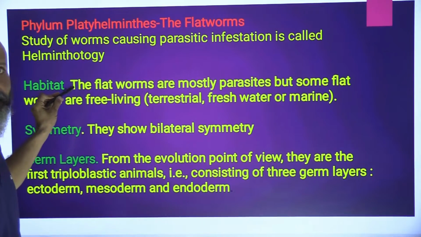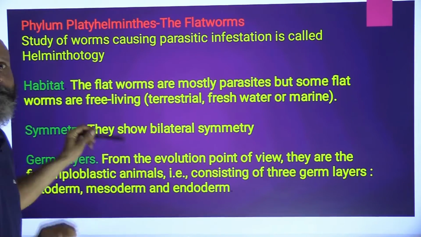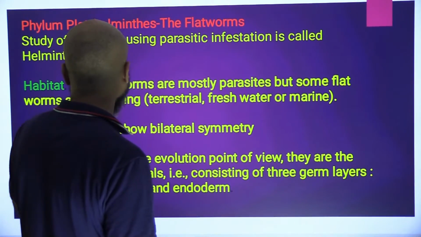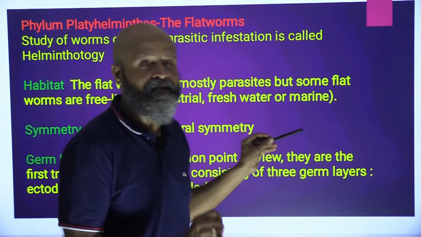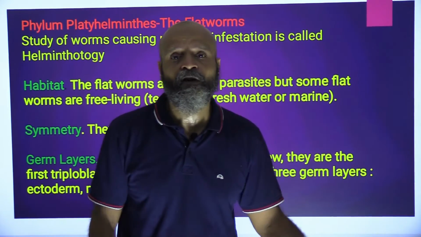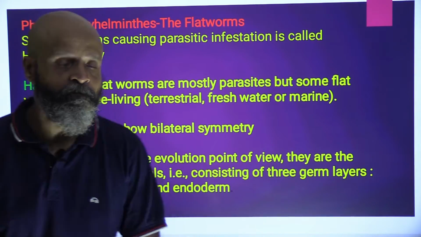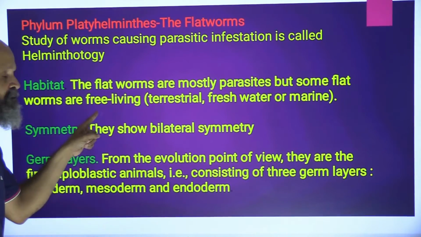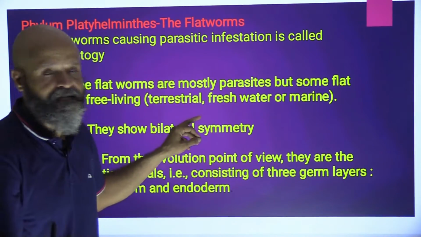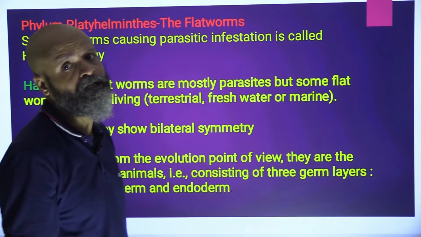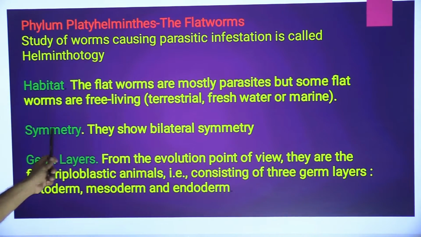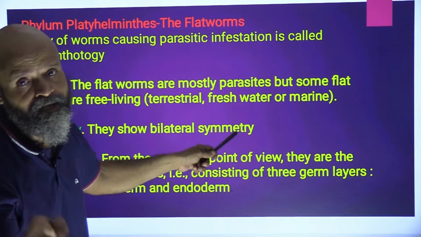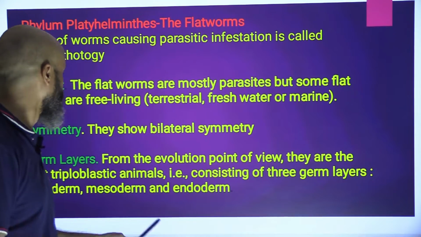Okay, habitat, where do they stay? Basically the flatworms are mostly parasites, but some flatworms are free living, that is they might be terrestrial, freshwater, or marine as well. They may be staying on land, in fresh water, or in sea water. Symmetry, they show bilateral symmetry. You can divide the body into exactly two equal halves.